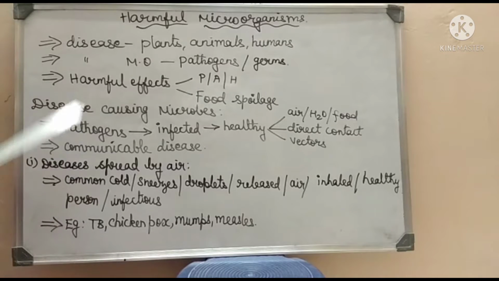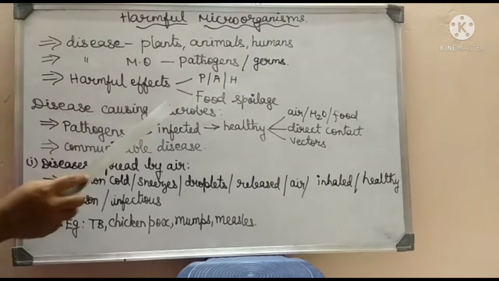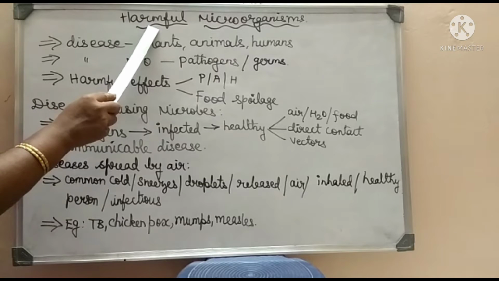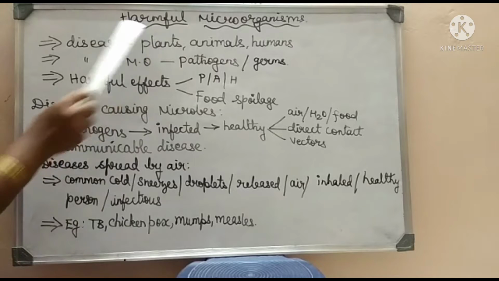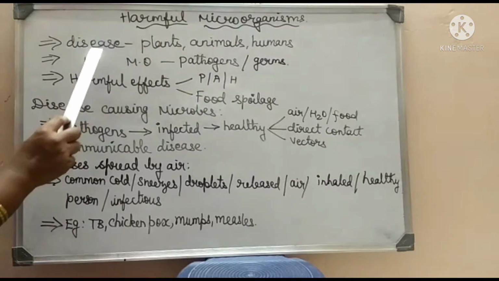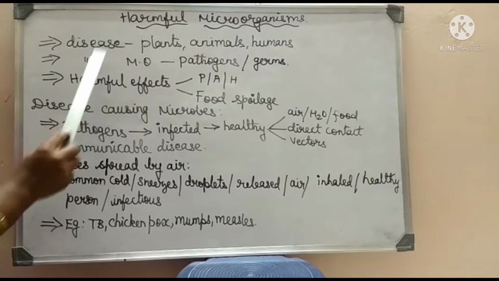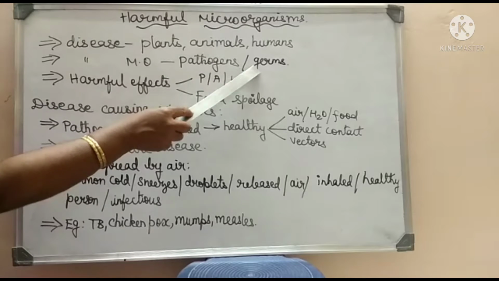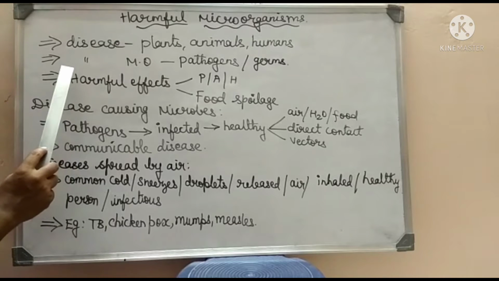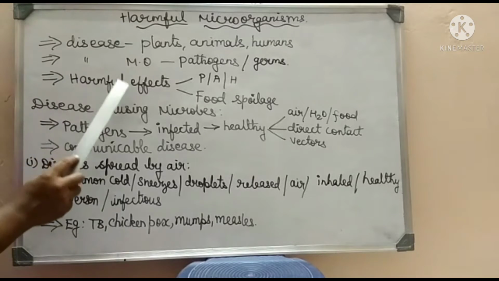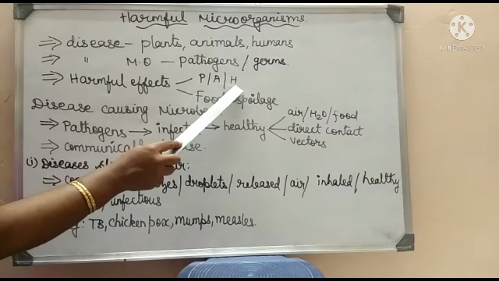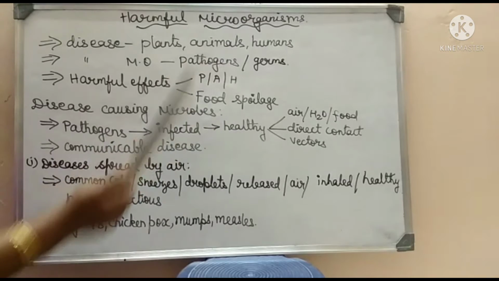In this video, we are going to discuss harmful microorganisms. Harmful in the sense that they are infectious to other organisms, and may cause diseases to plants, animals or human beings. The organisms which cause diseases are called pathogens or germs. The harmful effects of microorganisms can be categorized into two groups: causing diseases in plants, animals and human beings, and food spoilage.